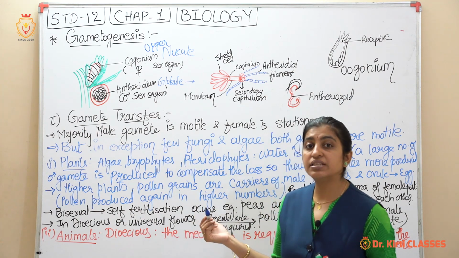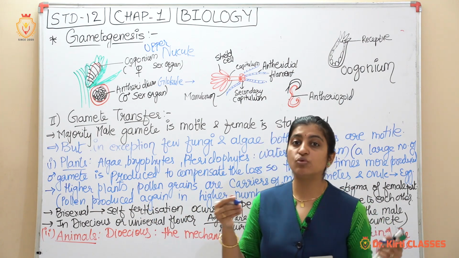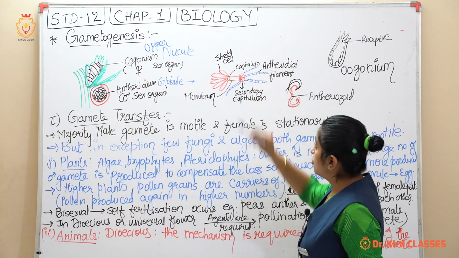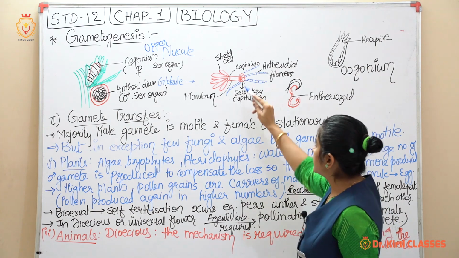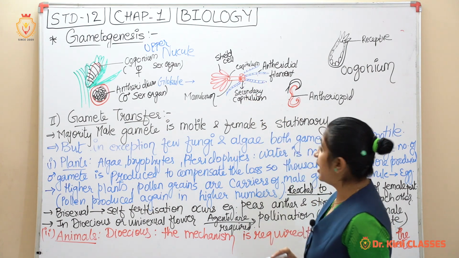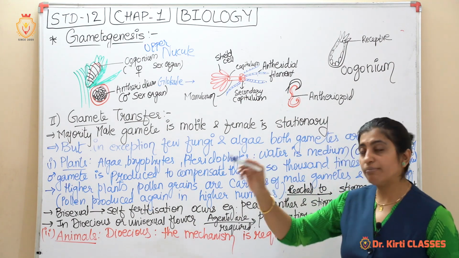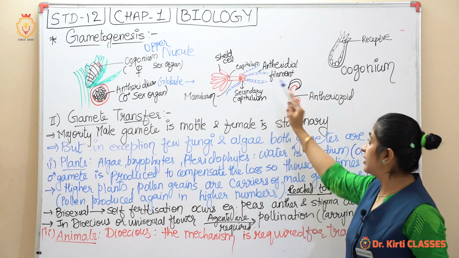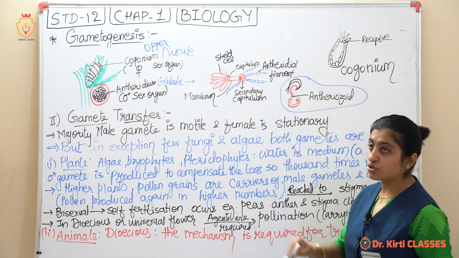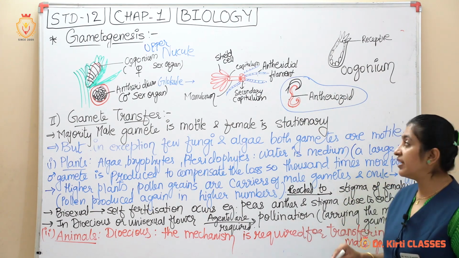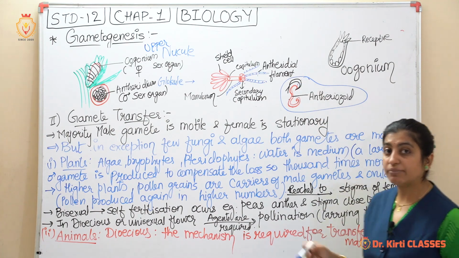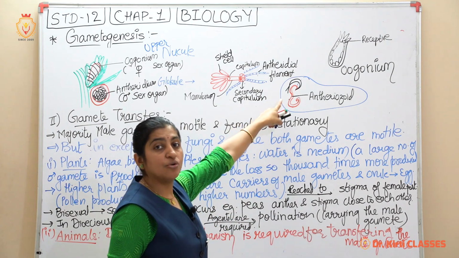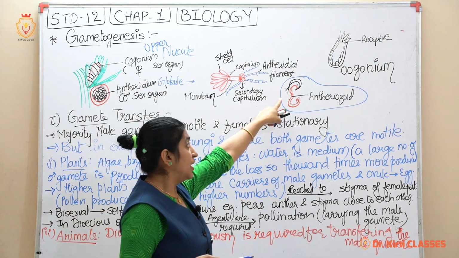This algae consists of a thallus. They don't consist of stem, root and leaves, right? So again a thallus-like structure. It consists of the secondary capitulum. In the secondary capitulum it consists of this antheridial filament which is attached with the main thallus of the algae. As soon as maturation takes place, it will release a male gamete which is known as the antherozoid. Now you can see the antherozoid is biflagellate, that means it can swim, it can move, it is motile. So as soon as favorable conditions are there, it will move.